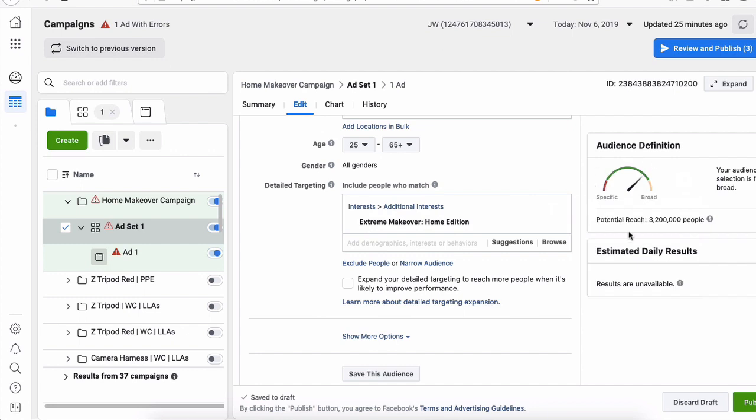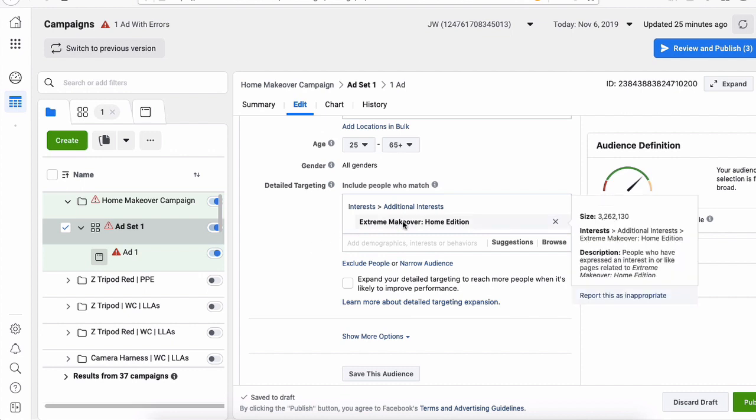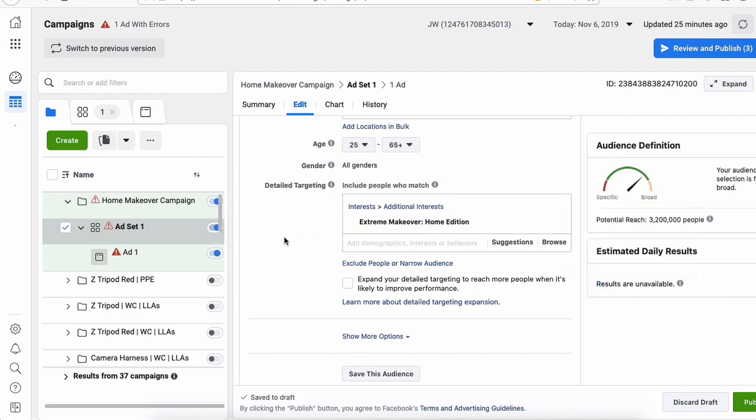And as you can see, our audience changes here. Now we're at 3.2 million people. What I like to do is have one interest per ad set. That way I know exactly which interest is responsible for the sales, if we're doing a conversion campaign. Obviously, you could add more interests here, but I like to have one interest per ad set.